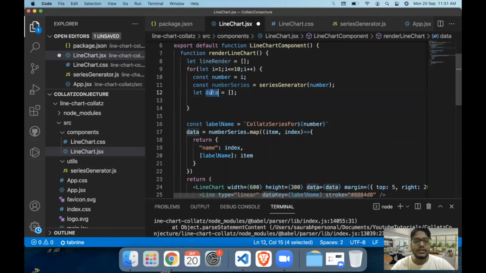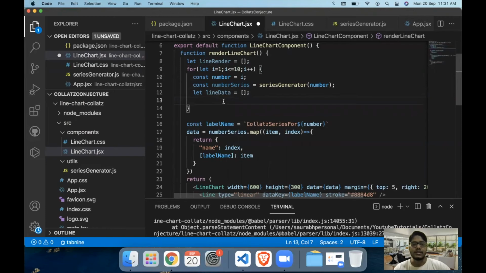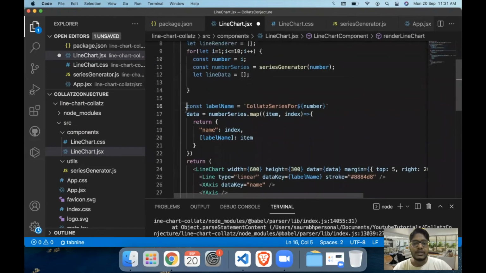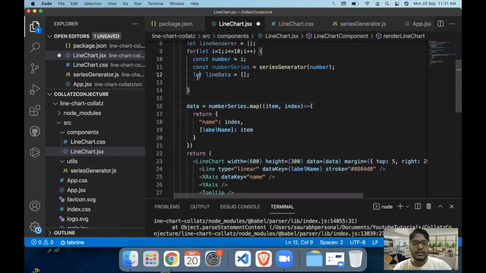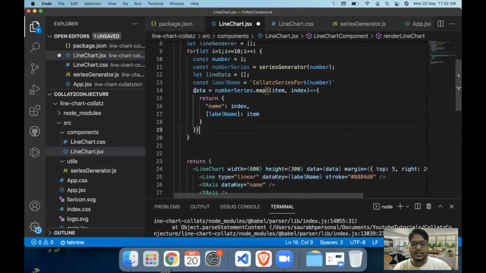Now this line data which we are talking about will be for a particular number series for a particular instance. So in our case, let's say we are working with the value 5. For creating the value for 5, obviously we need the label name, so we can take this same label name. Now the data part for the particular line would remain almost the same, I think, so we go with the same data part. We are just trying to figure things out.